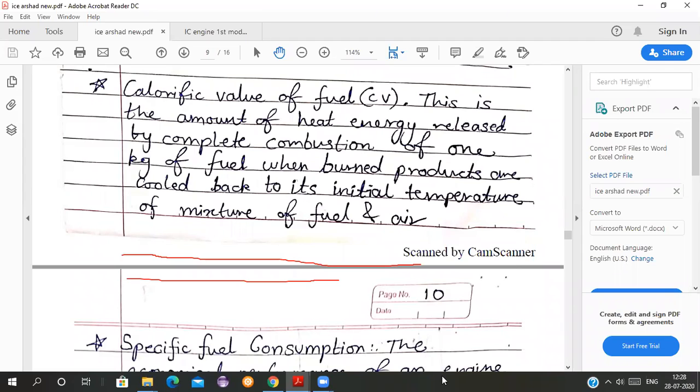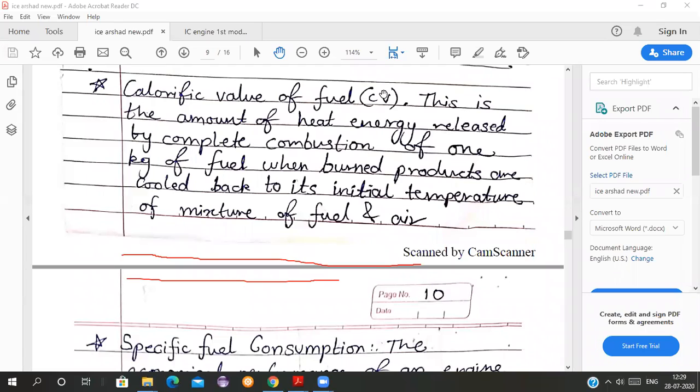Very good. It is not just kilojoules, it is kilojoules per kg. How much amount of heat is given by burning 1 kg of fuel in the presence of oxygen.